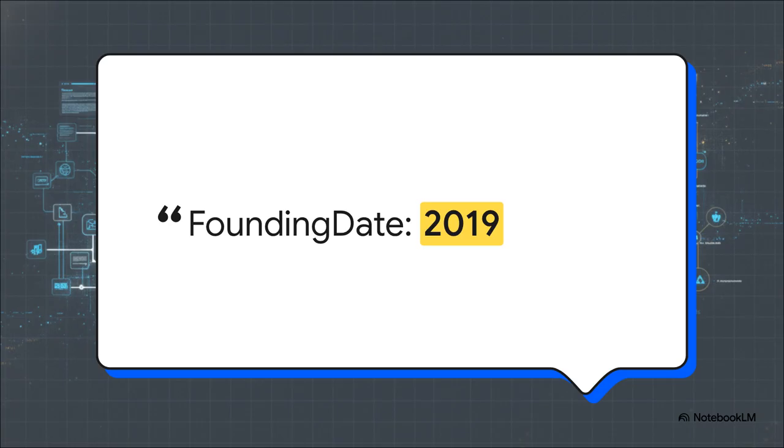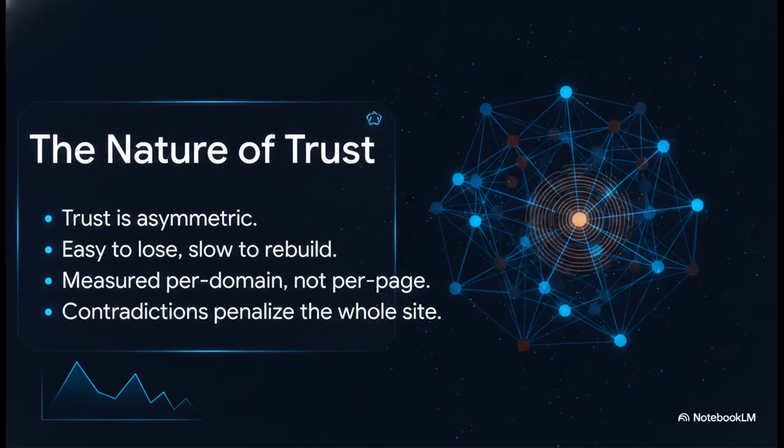This matters so much because trust is asymmetric. It is incredibly easy to lose and painfully slow to rebuild. Plus, AI systems measure this on a compounding per-domain basis, not just per page. Because machine trust is formed through cross-source validation, a single, high-value contradiction on one page can literally undermine the credibility of dozens of perfectly optimized pages across your entire domain.